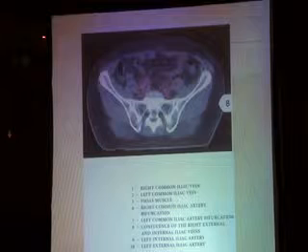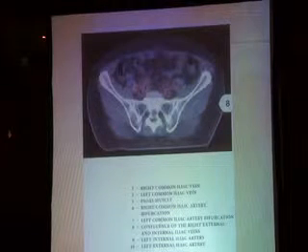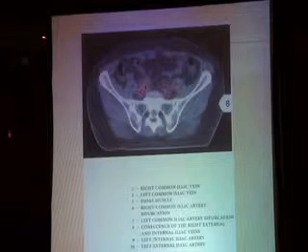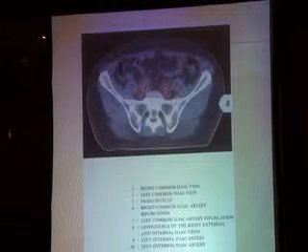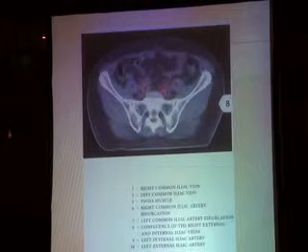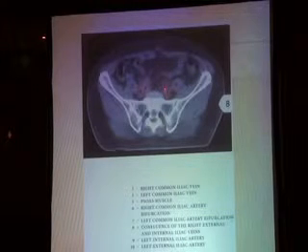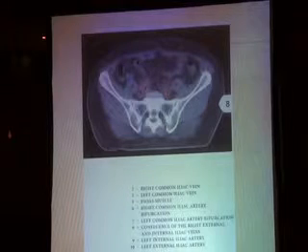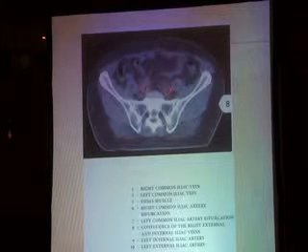Again, this is the psoas muscle, the right common iliac artery bifurcation, the left one, the left internal iliac artery, and this is the left common iliac vein. This is the left external iliac artery.